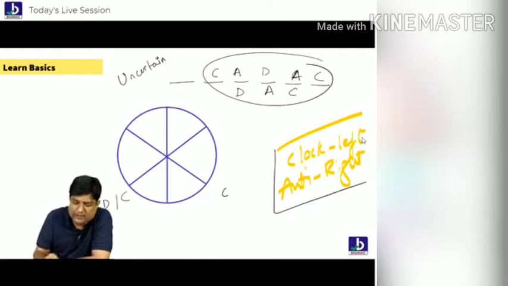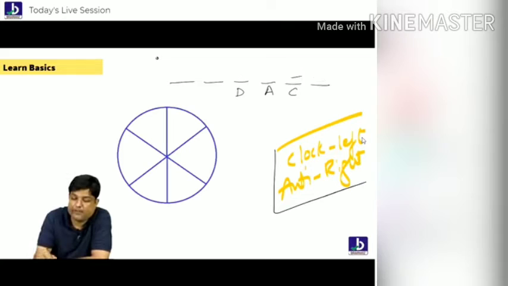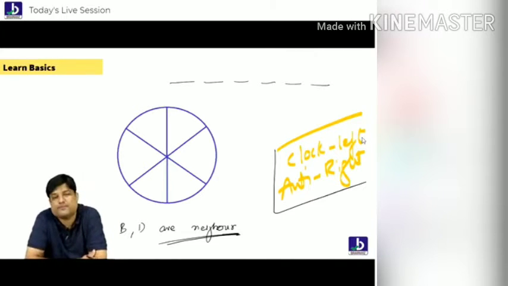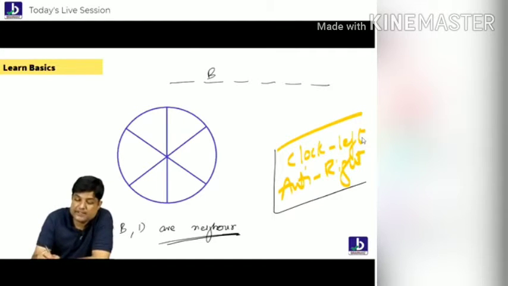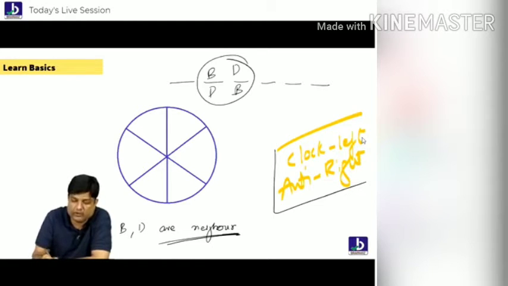Suppose one more statement is given to you. Here, the statement is very simple: B and D are neighbors. So do you think this is a good point or uncertain point? It's uncertain. Why is it uncertain? You tell me. The reason behind is what? Here also B and D are neighbors, or D and B are neighbors. We have no idea about that.